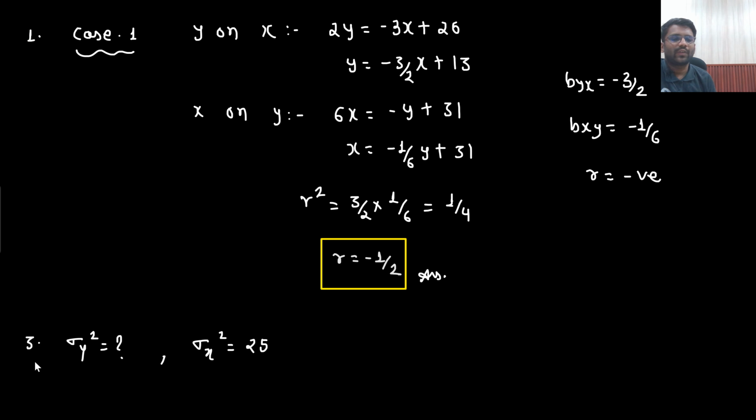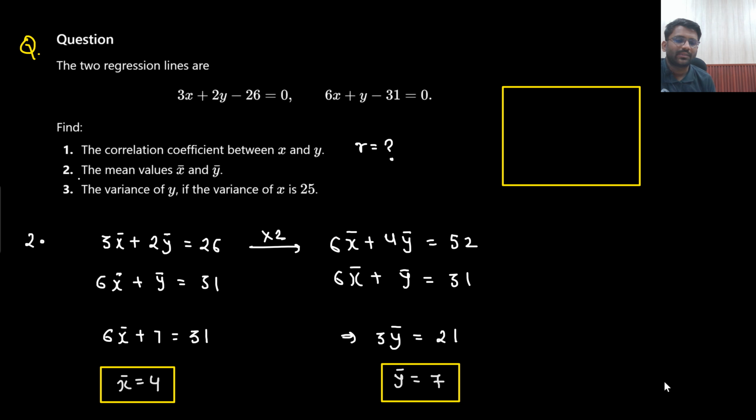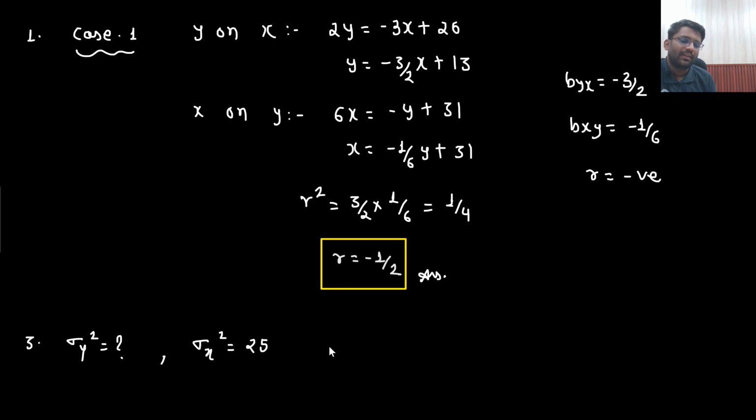Sir, for finding the variance of y, I need expectation of y square minus expectation of y whole square. I can find out the expectation of y very easily, in this manner. But expectation of y square, how will I find out? That will be a problem for me, right? Next, what can I think? The question is based on the regression line, and I know one formula.